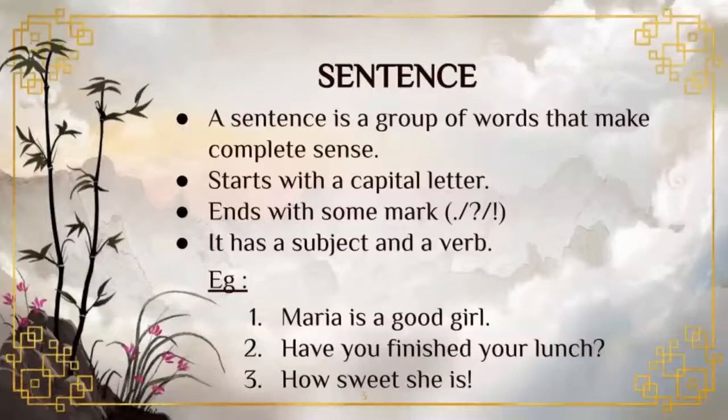A sentence always starts with a capital letter. The first letter should be in capital and it ends with some punctuation marks like full stop, question mark or exclamation mark. And one more thing, a sentence must contain a subject and a verb. Students, what do you mean by subject? Already we have learned about subject and verb in the previous sessions. Yes, a subject is a thing or a person. Then what about verb? Verb is an action word.